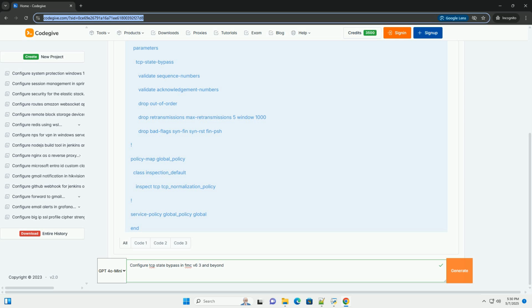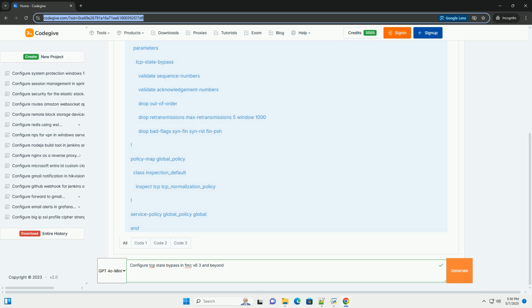This tutorial will guide you through the configuration and application of TCP state bypass in FMC, covering the following aspects. 1. Understanding TCP state bypass. What it does: TCP state bypass normalizes TCP traffic by enforcing strict TCP sequence number and acknowledgment number expectations. It aims to eliminate TCP anomalies that could be exploited by attackers or cause issues with certain applications.